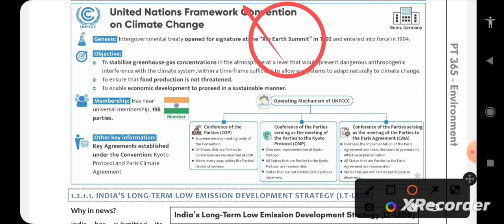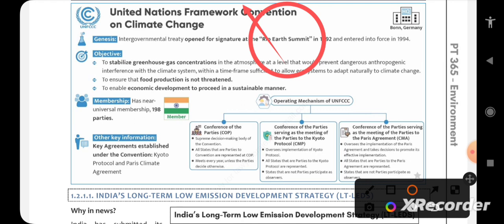So what all happened in the Rio Earth Summit? The Earth Summit had many great achievements. The Rio Declaration and its 27 universal principles, the United Nations Framework Convention on Climate Change, UNFCCC, also came into force. The Convention on Biological Diversity, CBD, also came into force at the Rio Earth Summit, and many other things also came into force.